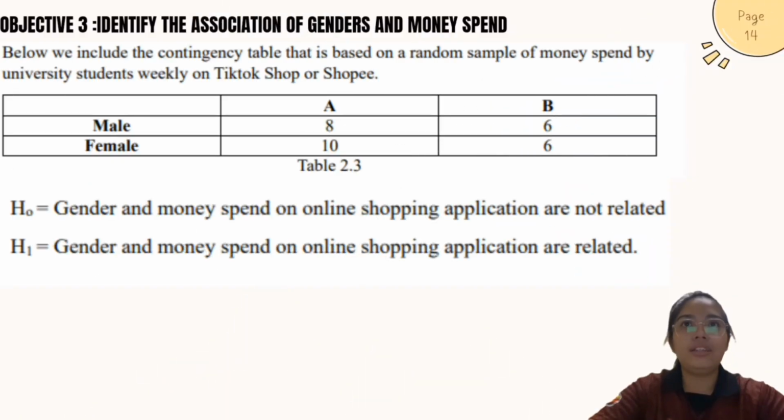The third objective is to identify the association of gender and money spent. Below, we include the contingency table that is based on a random sample of money spent by university students weekly on TikTok Shop or Shopee. So, the null hypothesis is gender and money spent on online shopping applications are not related. And the alternative hypothesis is gender and money spent on online shopping applications are related.